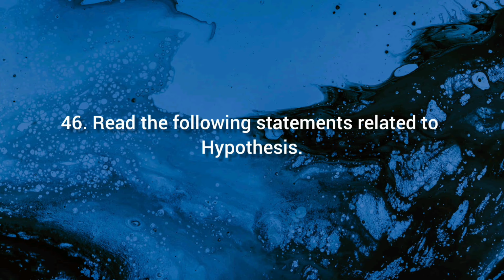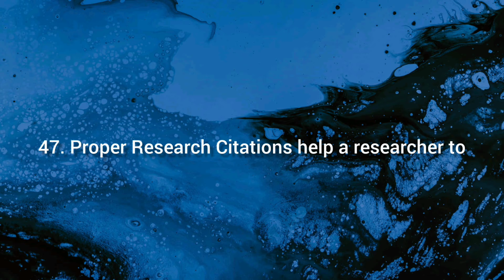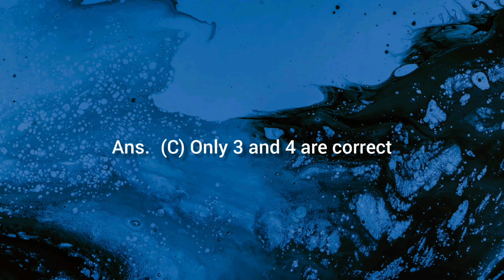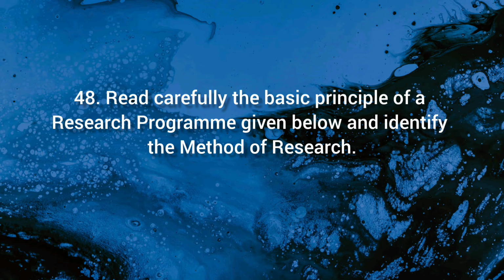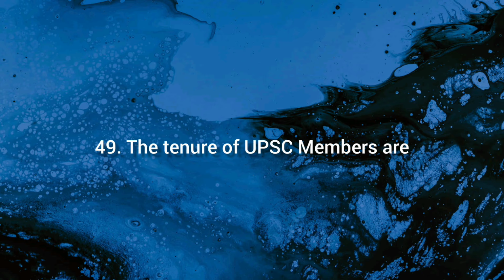46. Read the following statements related to hypothesis. Find out the most appropriate one. Ans. D. Only 2 and 4 are correct. 47. Proper research citations help a researcher to. Ans. C. Only 3 and 4 are correct. 48. Read carefully the basic principle of a research program given below and identify the method of research. Maximize the treatment variance and minimize the error variance under controlled condition. Ans. D. Only 3 is correct. Experimental research.